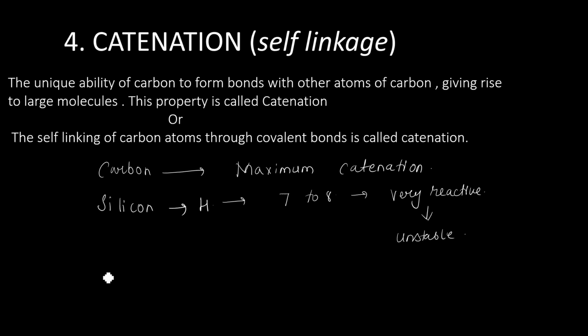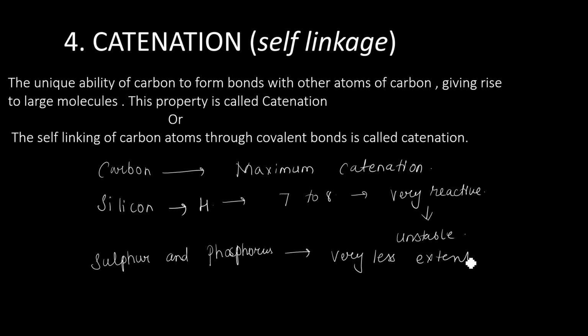And the other elements which show catenation are sulfur and phosphorus, but they show catenation to a very small extent. So these are the important properties of carbon. That is why it makes a large number of organic compounds.